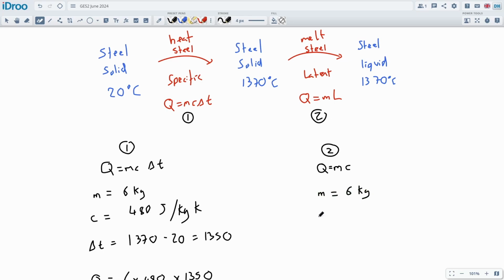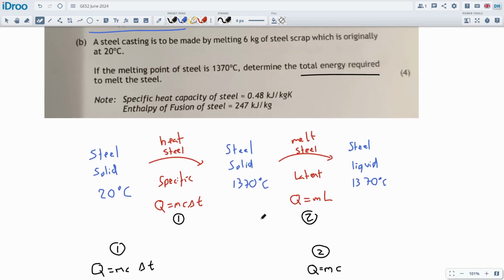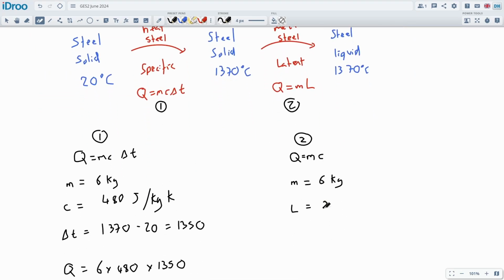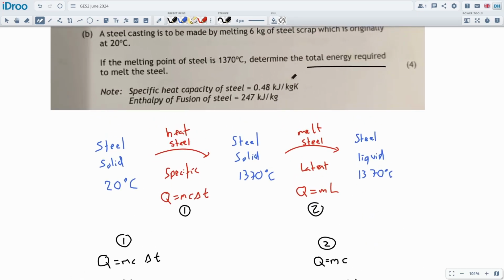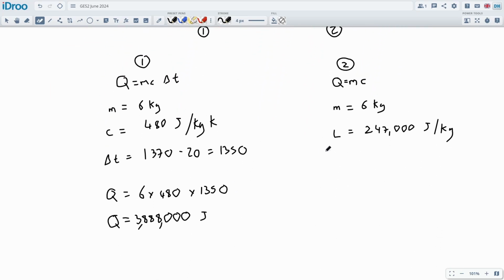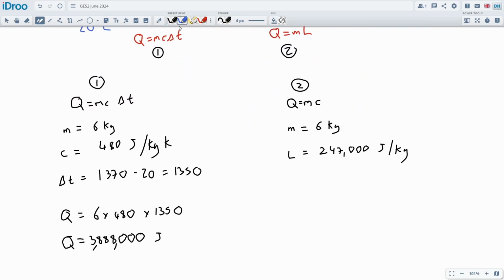And then the latent heat capacity, or in this case they're calling it enthalpy of fusion, is absolutely massive. It's 247,000. That's a killer. So 247,000 joules per kilogram. If you look at the units, there's no Kelvin on that. We're using centigrade, but Kelvin's exactly the same in terms of step length, so it's just fine.